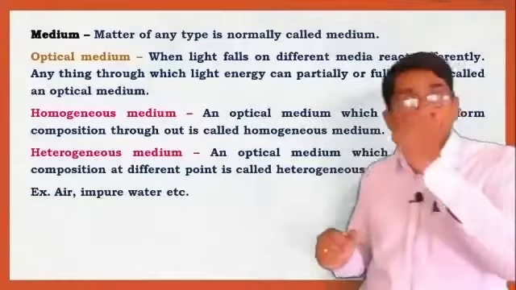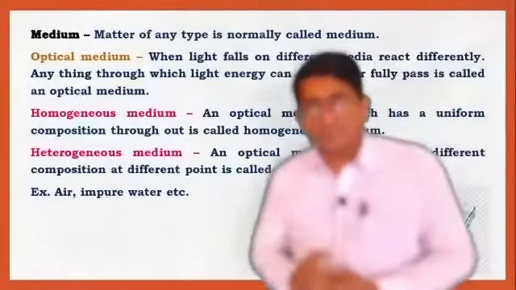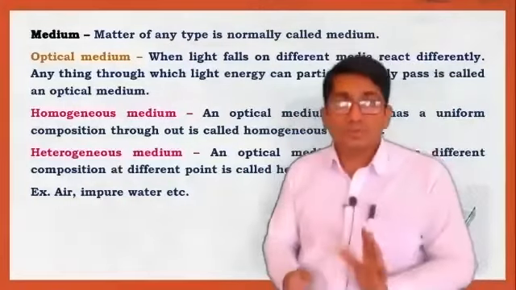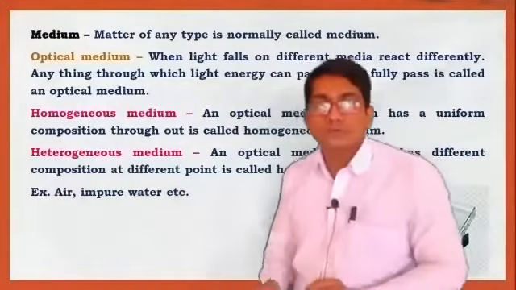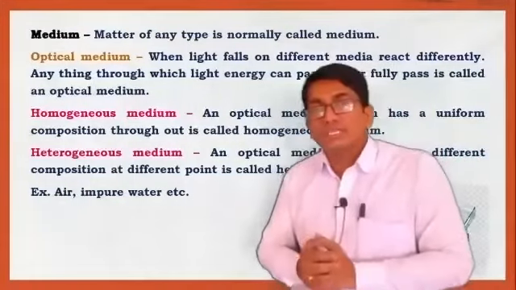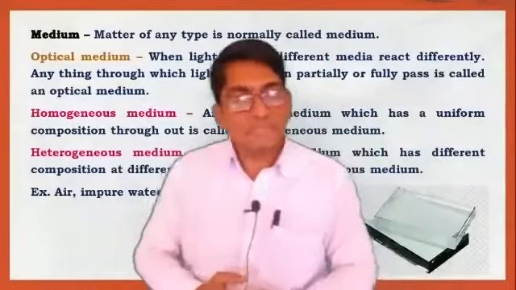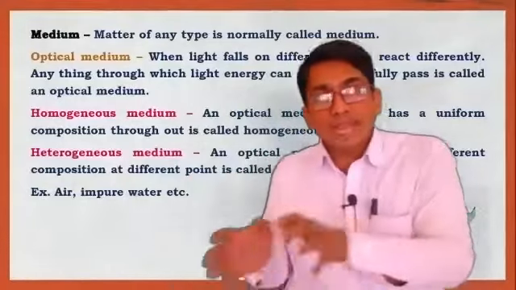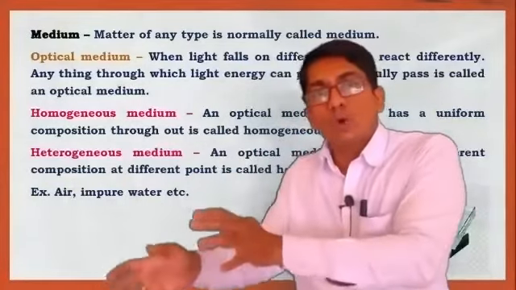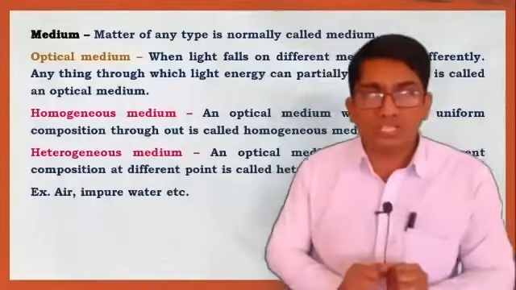When light fully passes through an object, it is transparent. Partially means translucent. These media are of two types: first is the homogeneous medium and another is the heterogeneous medium.